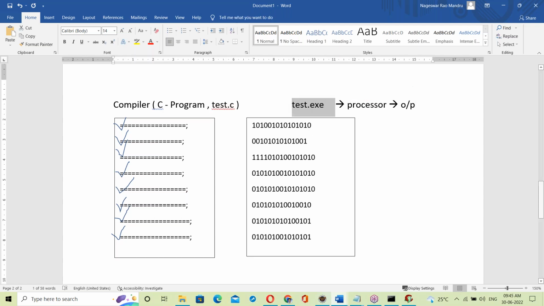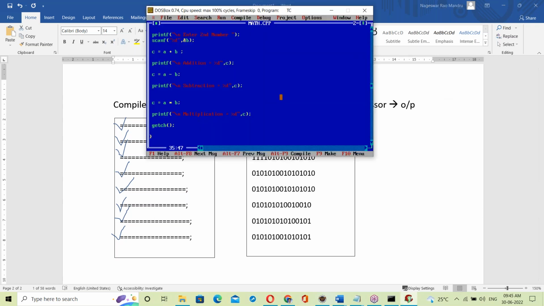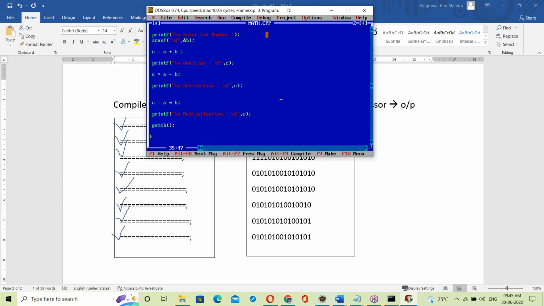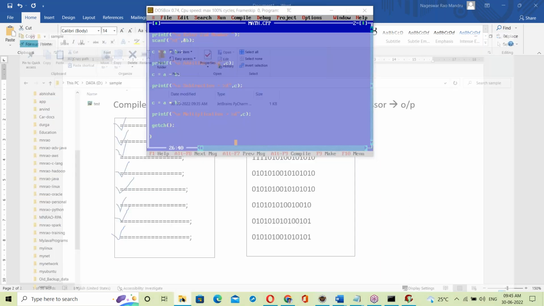Let me show that exe file. Where is that exe file? See, this is Alt C, compile success. The name of the program file is math.cpp. CPP and C language are the same. See the backend.